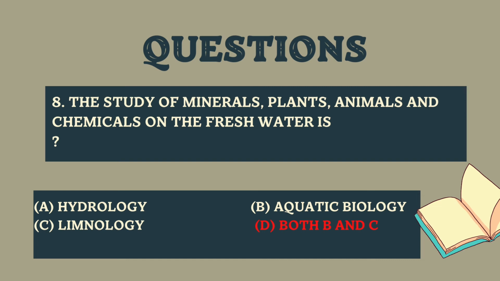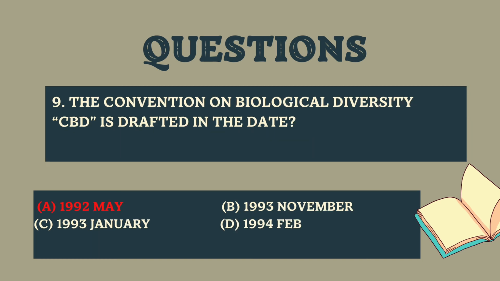Here hydrology deals with the occurrence, movement and storage of water in the earth system, while aquatic biology or limnology is a program that focuses on the scientific study of the ecology and behavior of microbes, plants and animals inhabiting inland freshwater such as lakes, ponds, rivers, creeks, and wetland.